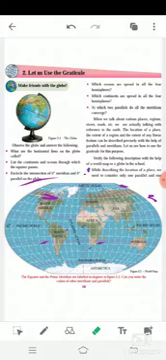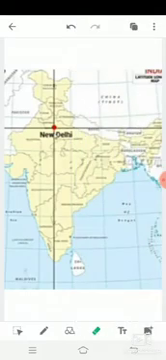So first is the location of a place. Here I have provided an example of a graticule from a map of India, where we have to find the location of New Delhi. Here is New Delhi.